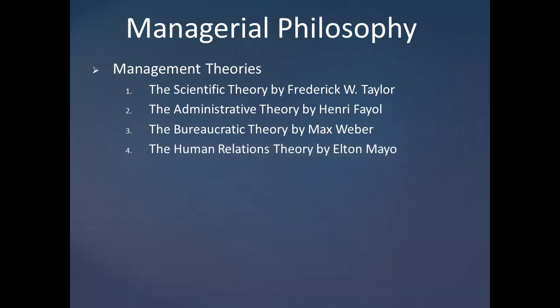Okay, the next one is the human relations theory by Elton Mayo, which means an organization is made of people who must work with each other. So by creating positive relations between them, the whole organization benefits. The next one is the systems theory by Ludwig von Bertalanffy. An organization is a system with many different parts, and like any system, each part must act in harmony to make the system work.